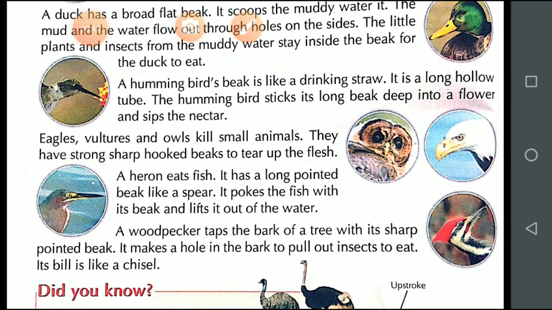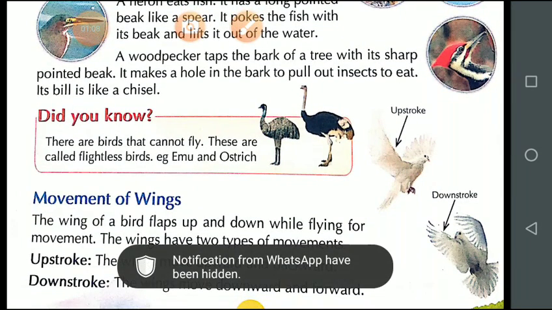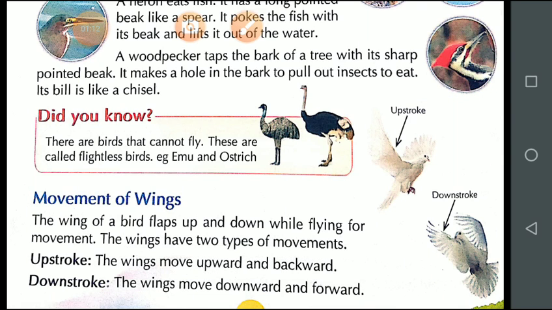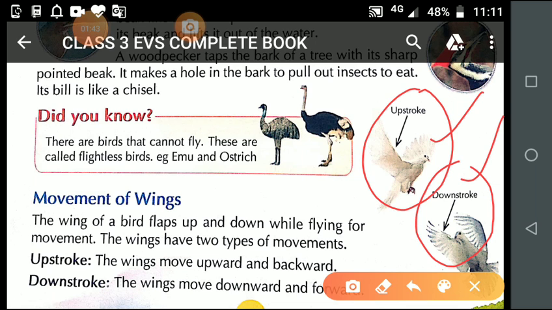Now student, after that we discussed movements of wings in the birds. The wings have two types of movements: upstroke and downstroke.